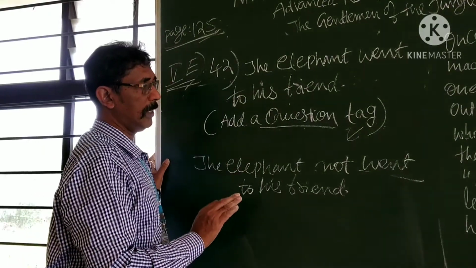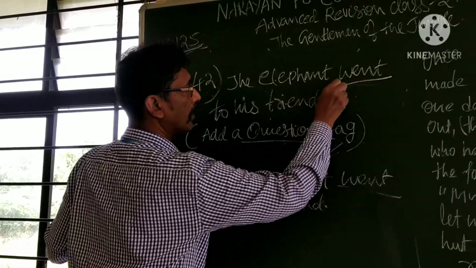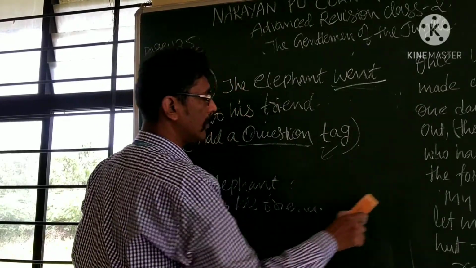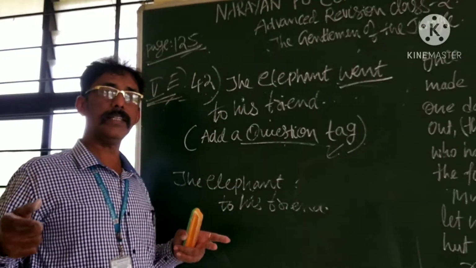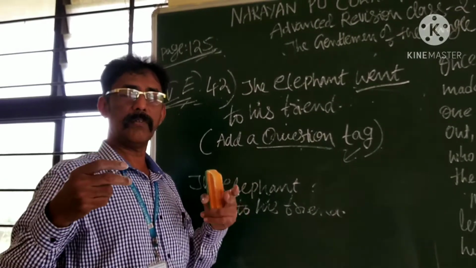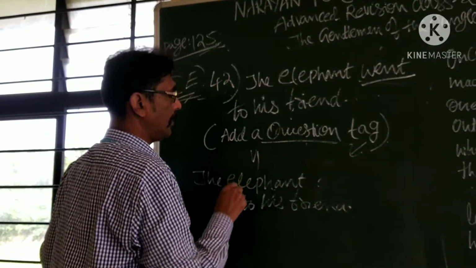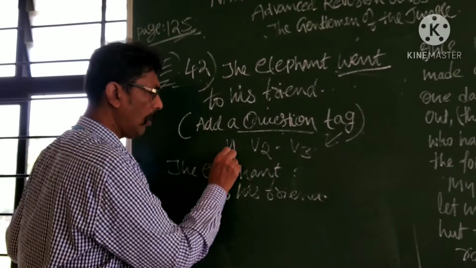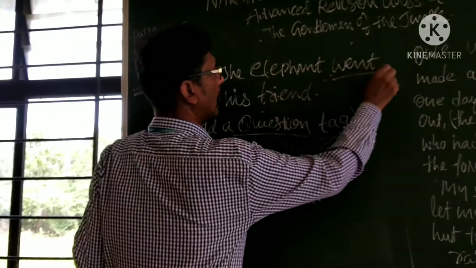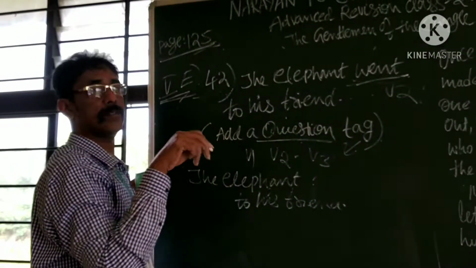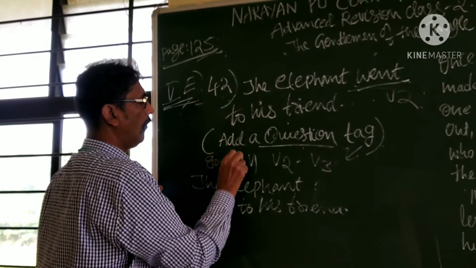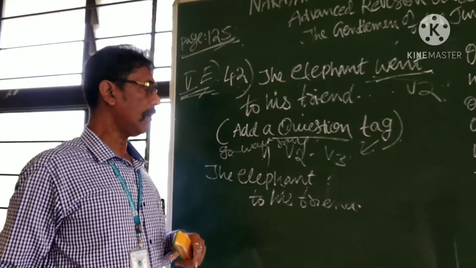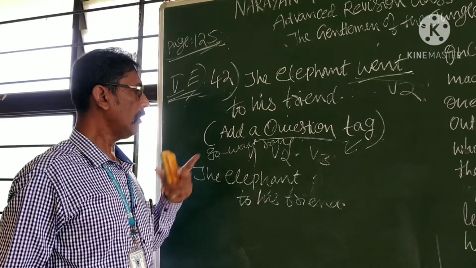Now, what is this one? You must first find out the verb. What is the verb? Went. Went is called what? V2. Then what is this method of V1, V2, V3? V1 means present tense, V2 means past tense, V3 means past participle. Go, went, gone. Here, went is called V2, past tense. Then what is V1? Go. Go, went, gone. Go is called V1, went is called V2, and gone is called V3.